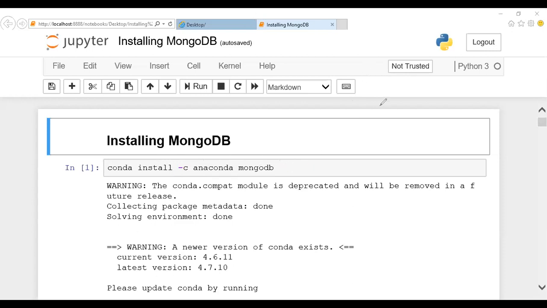This code is already executed, because if you execute this command for the first time, it will take hardly 15 minutes to do the process. I don't want to waste the time, so I installed it already. Yes, it can be installed through pip also, Pavan. Various commands are there; here I'm showing you one of them.